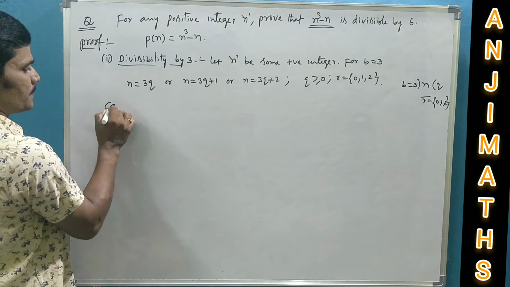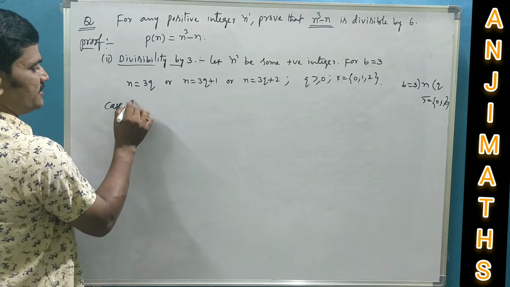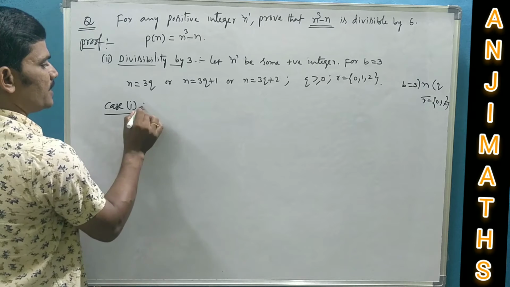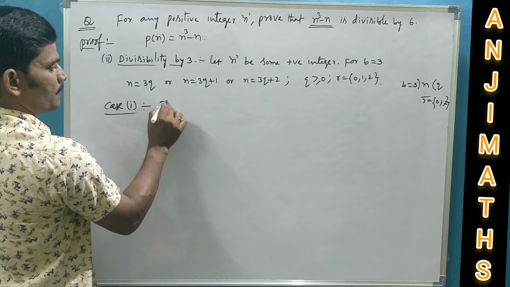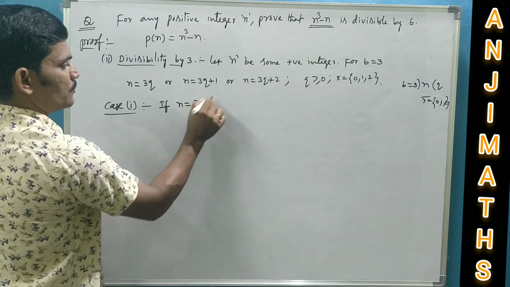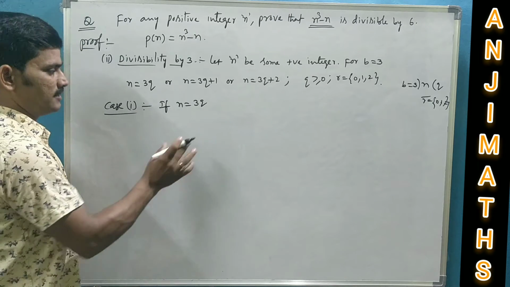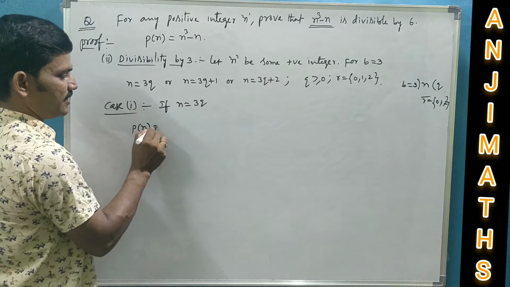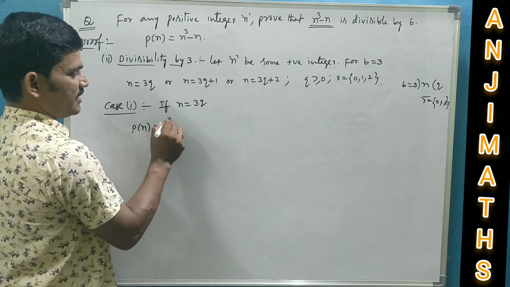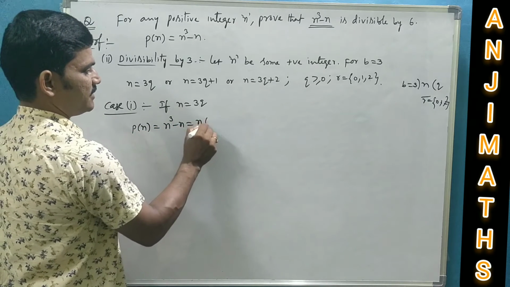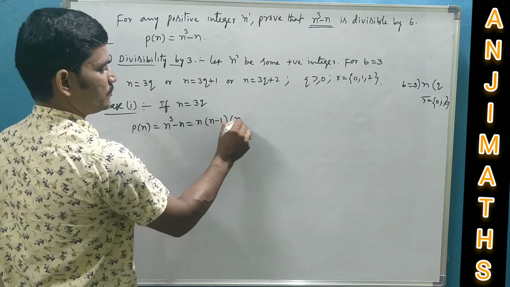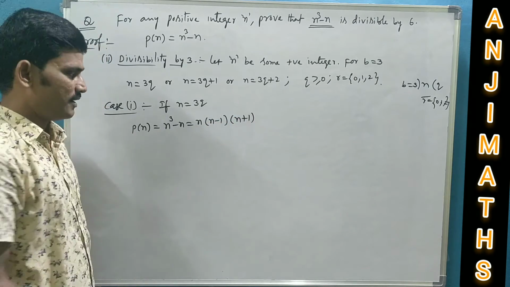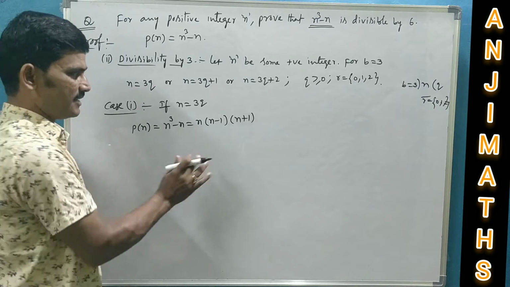Case 1 in this step. If the positive integer is of the form 3q, a multiple of 3, then what will be this polynomial? That is p of n, n cubed minus n, that is n into n minus 1 into n plus 1. Is it divisible by 3? Let us see.